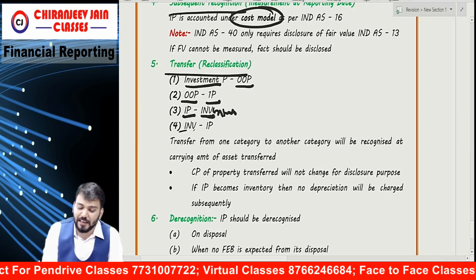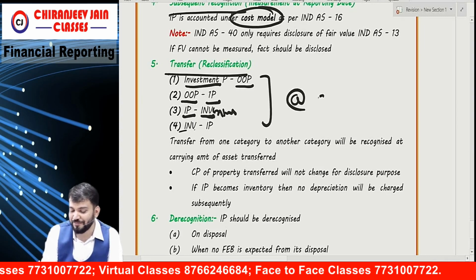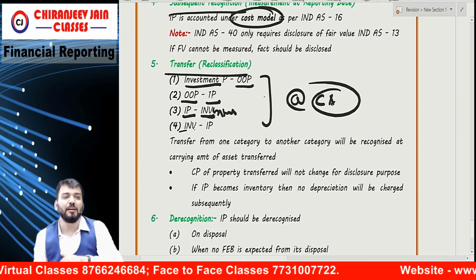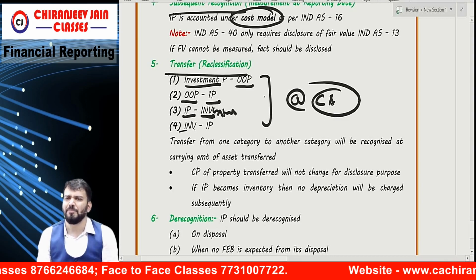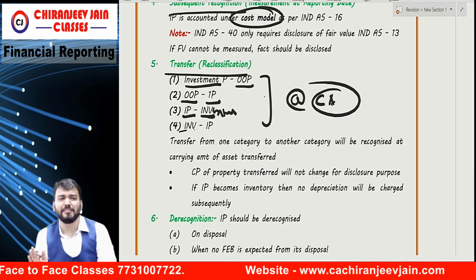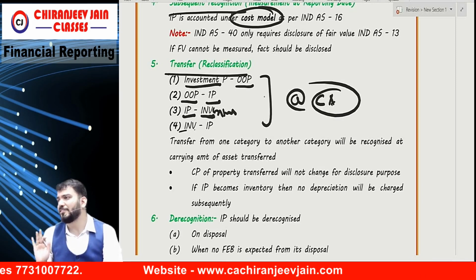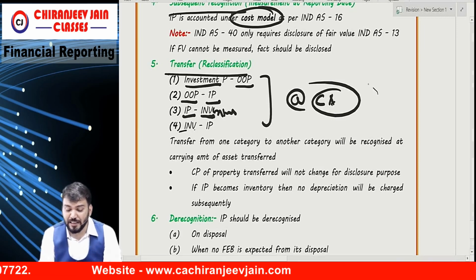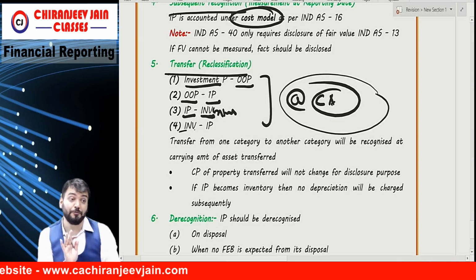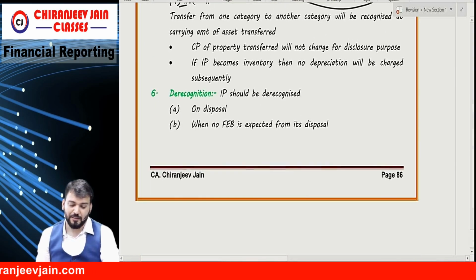In one word, reclassification will be done at carrying amount, and that carrying amount will become the cost for the reclassified asset. Simple. Reclassification is always done prospectively, not retrospectively. So it will be done at carrying amount, not at fair value. Done.